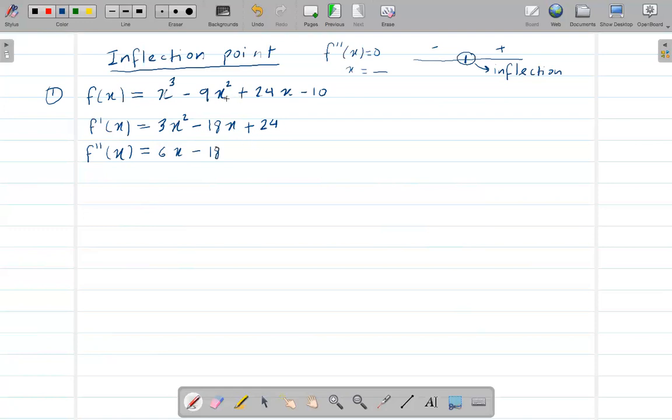Then we say the second derivative of x is equal to 0, so 6x minus 18 equals 0. I move this to the other side and divide both sides by 6, so x is 3. Now this 3 is still not an inflection point. We don't know if it is or not, so we need to check. At this point, we just say this is a partition point.